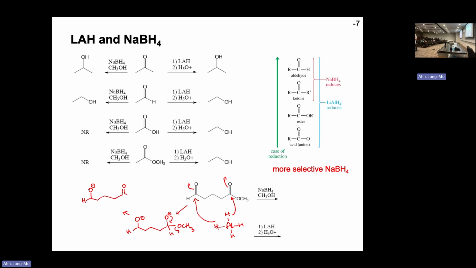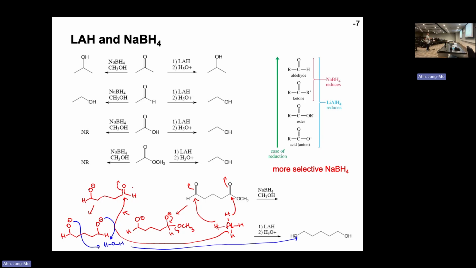The carbonyl is going to be made back by kicking the methoxy out, and then you get the aldehyde. The aldehyde is going to react again. Then finally, both of them become alkoxides. Now it has nothing left to do. It gets protonated, so you get both sides as an alcohol.